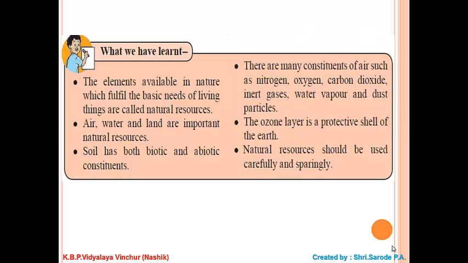What we have learned: the elements available in nature which fulfill the basic needs of living things are called natural resources. Air, water and land are important natural resources. Soil has both biotic and abiotic constituents. There are many constituents of air, such as nitrogen, oxygen, carbon dioxide, inert gases, water vapor, and dust particles. The ozone layer is a protective shell of Earth. Natural resources should be used carefully and sparingly.